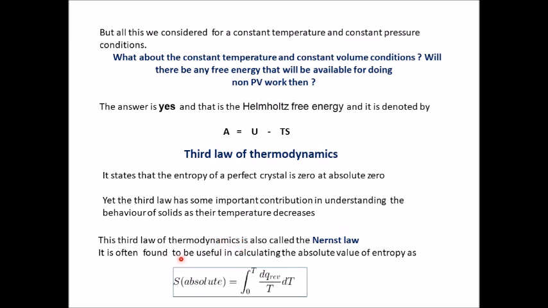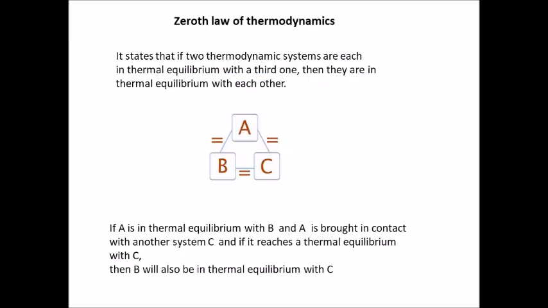It is often found to be useful in calculating the absolute value of entropy as S absolute is equal to the integration between limits 0 to T, that is the absolute temperature, 0 again being the absolute 0, of dq reversible upon T with respect to dT.